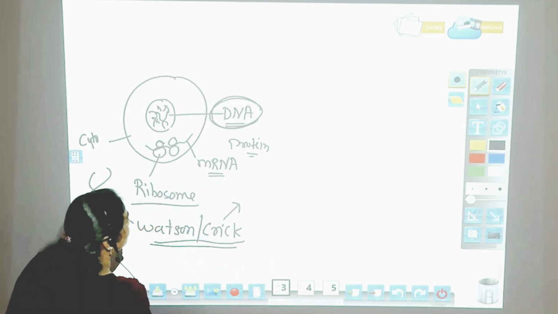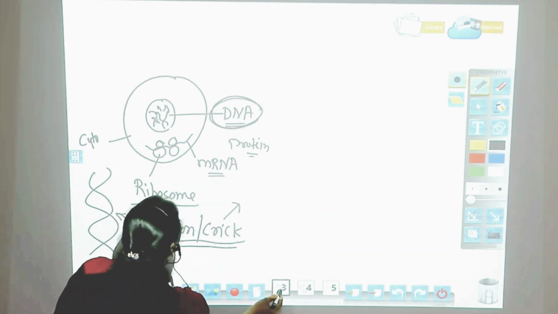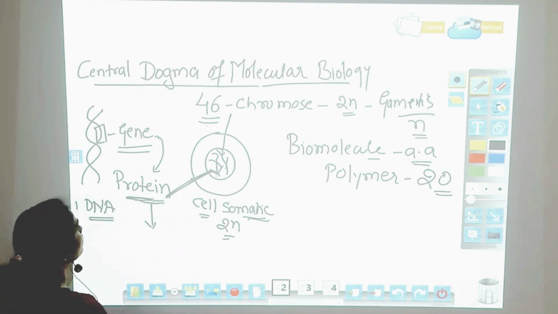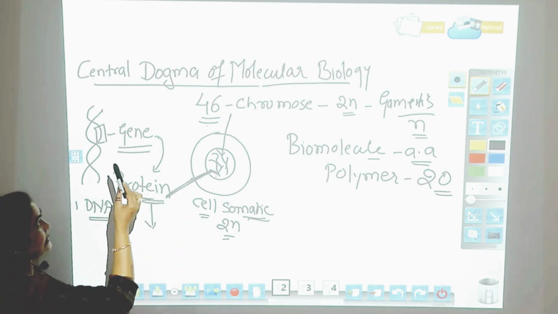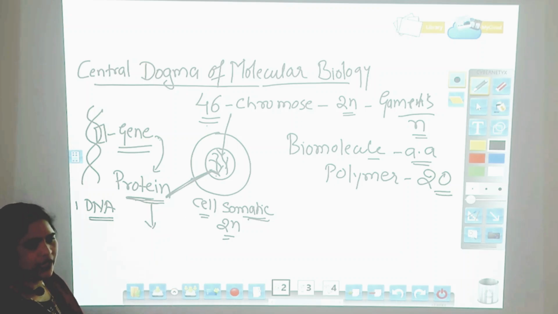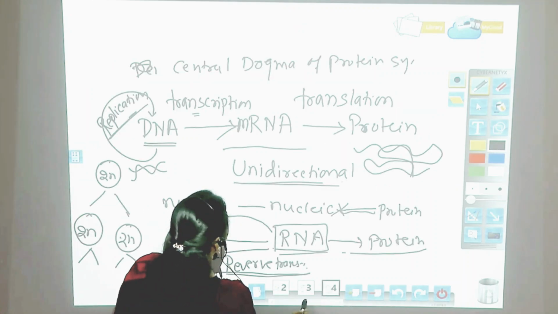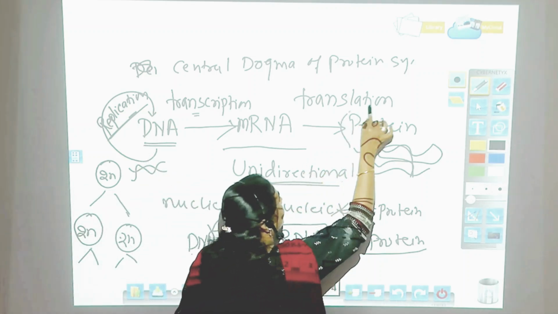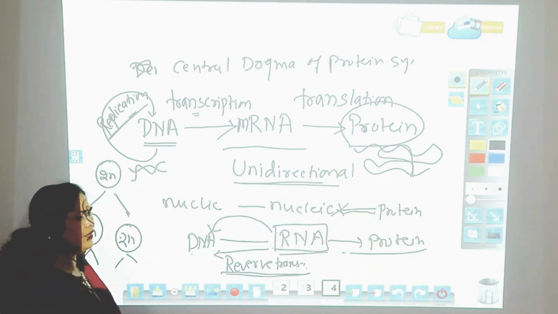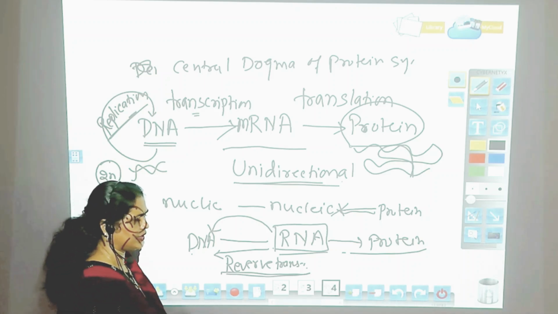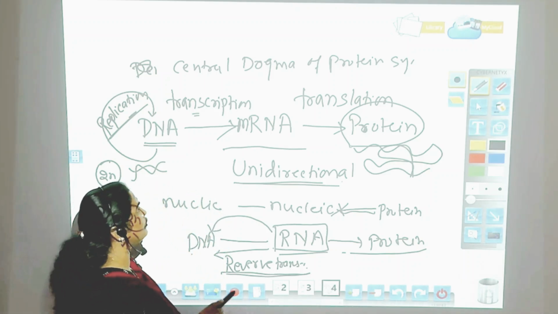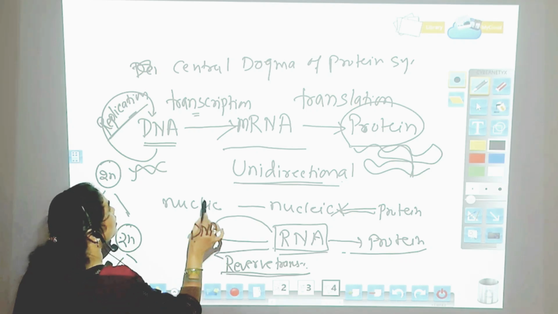So what we have studied today is the central dogma of molecular biology. What it suggests is that every time a protein has to be synthesized, the genetic flow of information should be unidirectional.